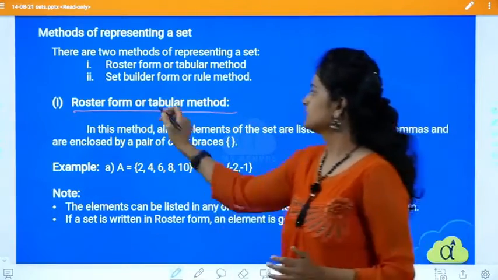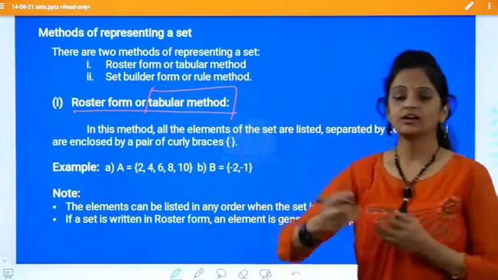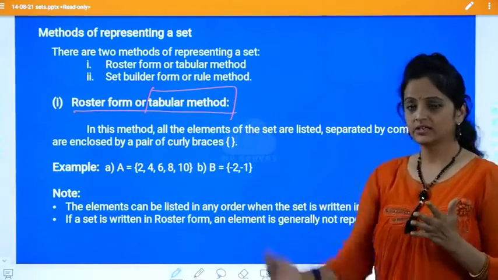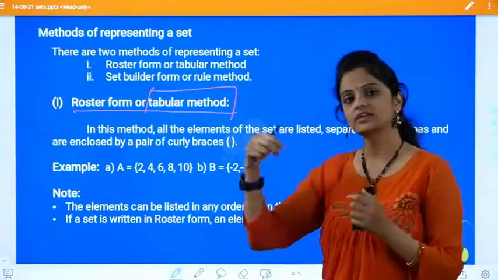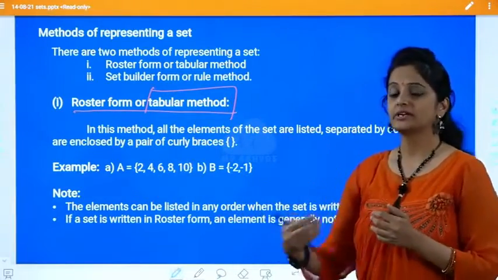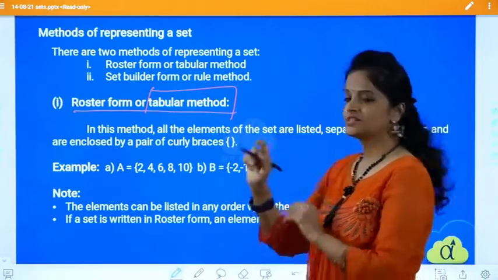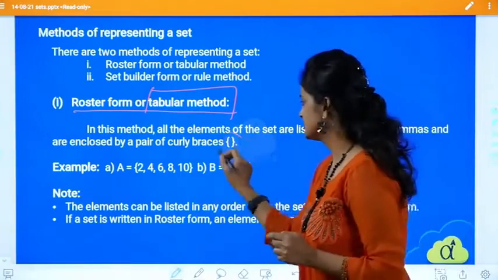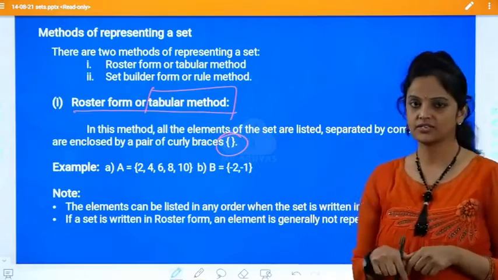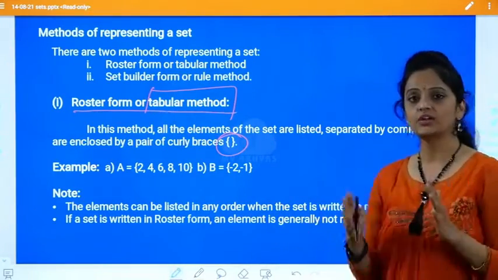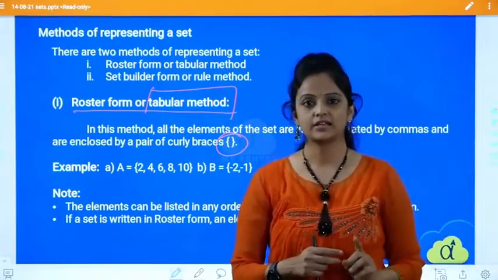Okay, tabular method means what? All the elements we are taking in the set are tabulated. That means we have to list all the elements, separate them by commas, and enclose them in braces. Don't use any other braces except these curly braces. We use them only for sets. Everywhere you see sets, only this bracket is used.